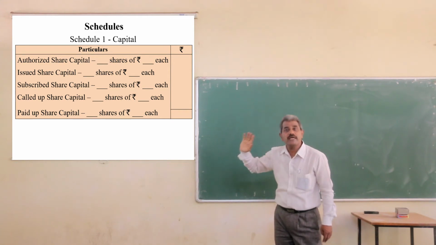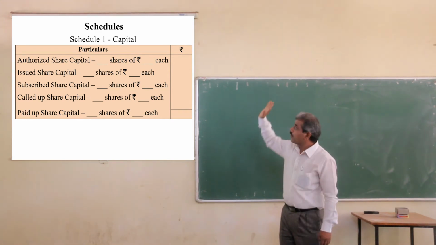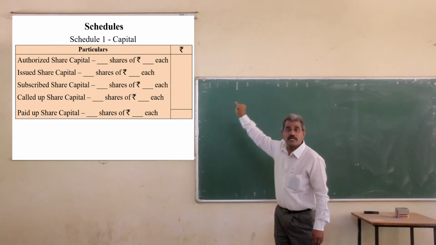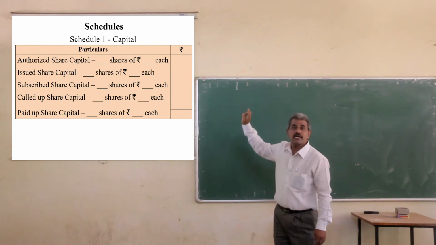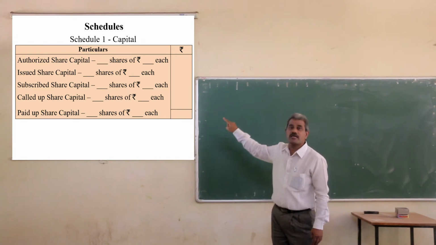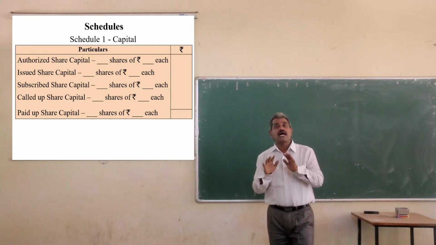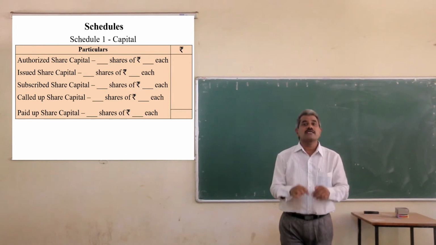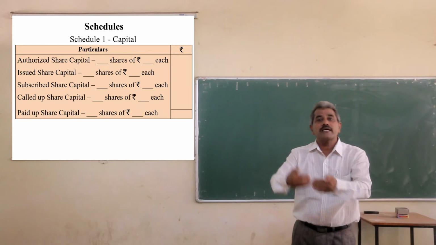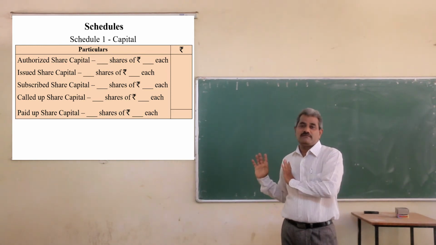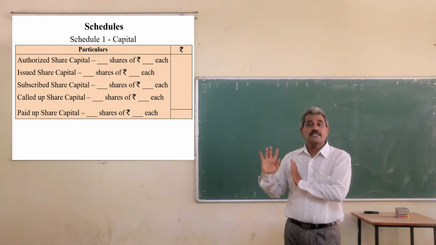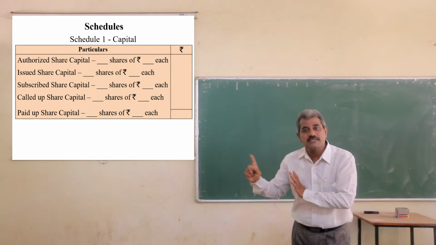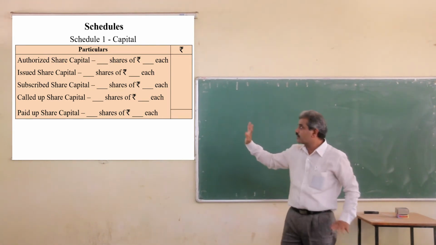Here, the main point is that I have not taken the word total. You do not have to make the total. You have to give the details of authorized capital, issued capital, subscribed capital, and called up capital, but the amount should not be taken to the balance sheet. This is only for information.